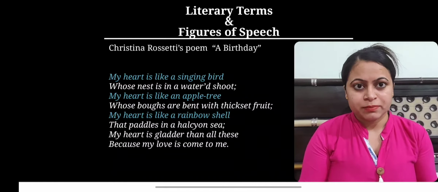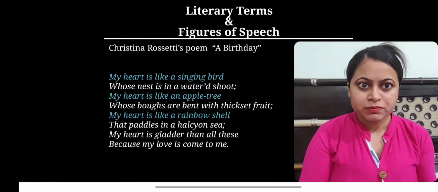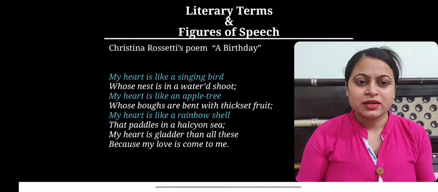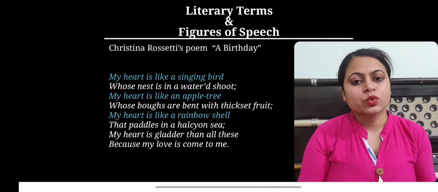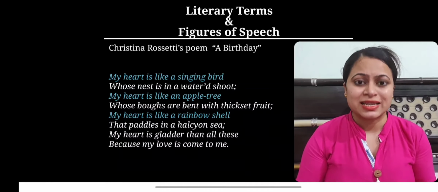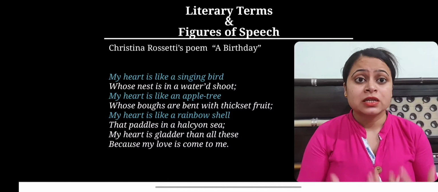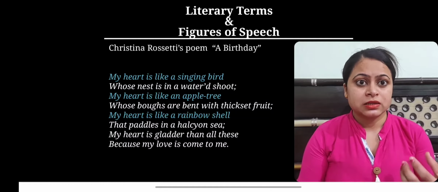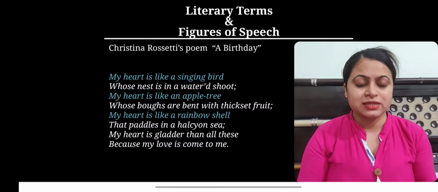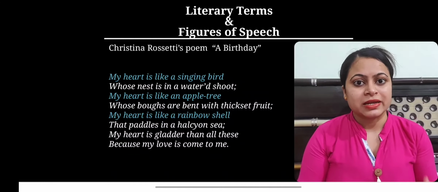My heart is like a singing bird, my heart is like an apple tree, my heart is like a rainbow shell. She has done this in order to show the joy, the peacefulness, the fullness of her heart. She has compared the heart to these entities. So this is how simile works.